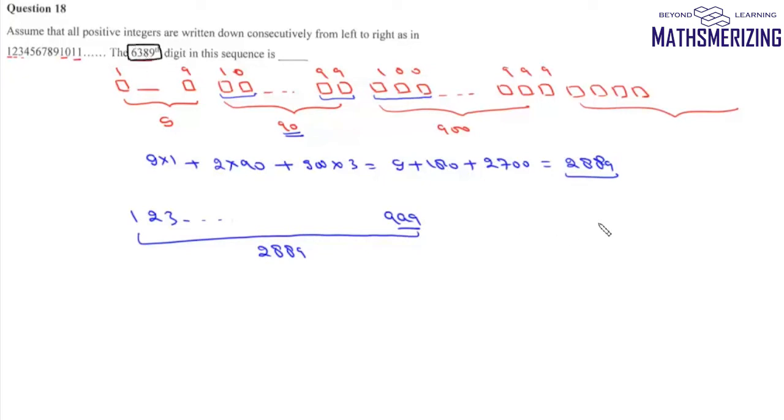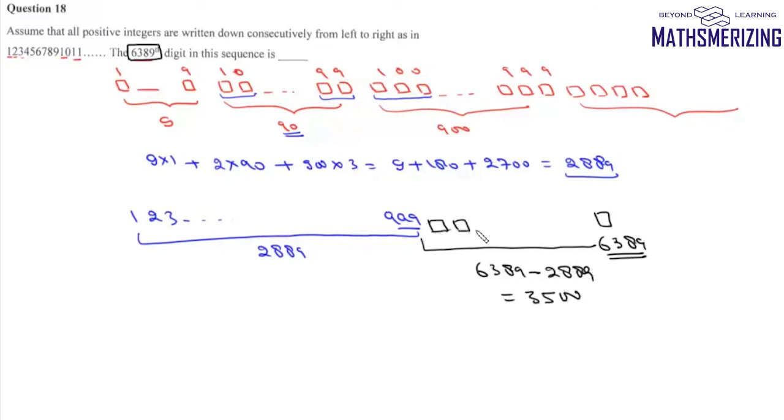Now in the question it says we need to find the 6389th digit. So we need to find the digit in the 6389th place. Now the remaining digits will be 6389 minus 2889, which comes to 3500. So there will be 3500 digits in this sequence. Now in this sequence, each number has 4 digits. So we'll find the number of numbers in this sequence. So we'll divide 3500 by 4. We get